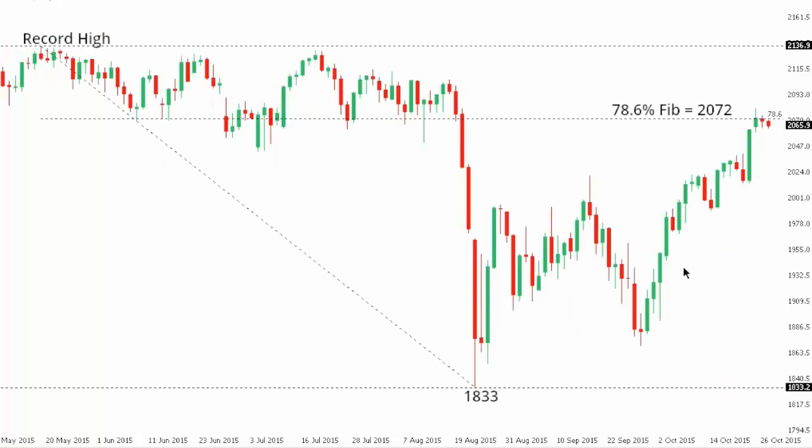SPX 500. So the S&P 500 has put in a very impressive recovery rally off those August lows around 1833, with the market trading all the way back up to the 2080 area. However, there's a key 78.6 fib retracement that comes in around 2072, and the market hasn't been able to establish a close above this level, which does suggest the last possible spot for a medium-term lower top and bearish resumption. At this point, though, we need to see a break all the way back down below recent lows in the 2015 area to really put the pressure back on the downside.